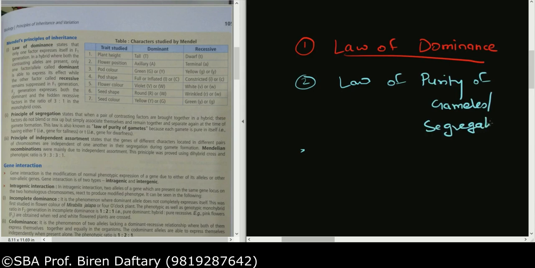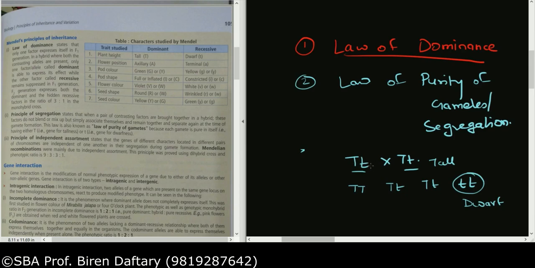Now what does this law say? If you remember, in the law of segregation, basically we have to show the selfing of the F1 generation. So it is capital T small t crossed with capital T small t, and what you get is capital T capital T, capital T small t, capital T small t, small t small t. Now this is a dwarf individual, whereas if you see the parents, both the parents are tall. So why did you get this dwarf individual? That is because during gamete formation, capital T and small t separate, or they segregate.